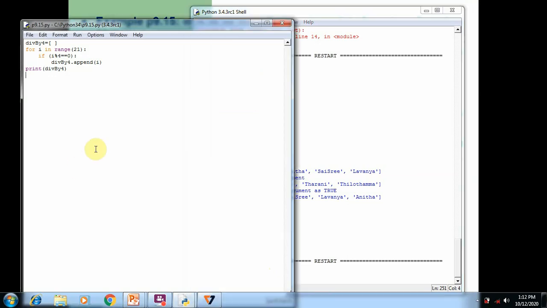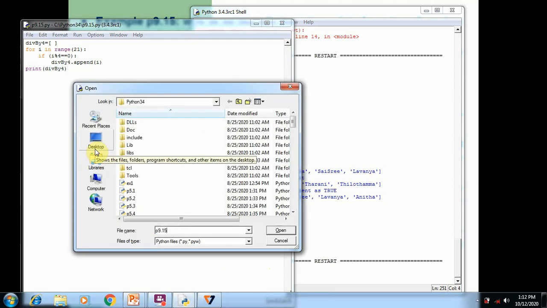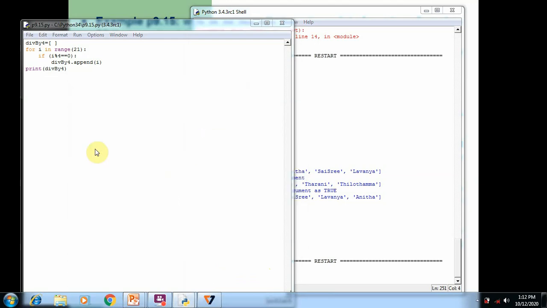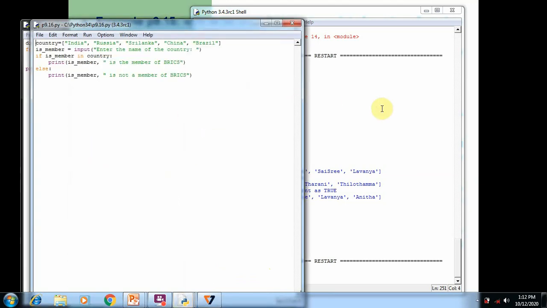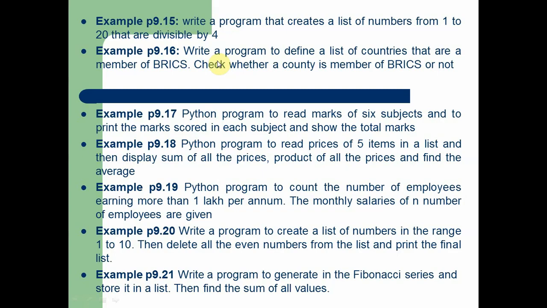In the same way, we are going to see the next program, program 9.16. Write a program to define a list of countries that are members of BRICS. Of course, BRICS is a group, an organization where many Asian countries have joined, and we are going to check whether the value given by the user is in the BRICS or not.